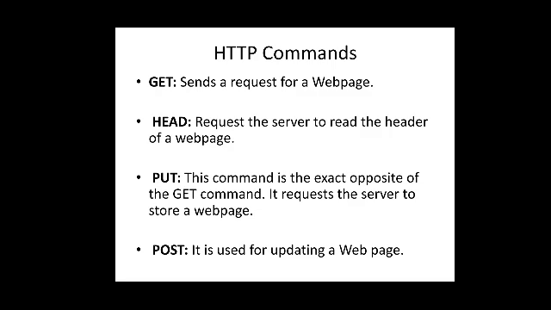There are two types of web pages, static web pages and dynamic web pages. An example of a static web page: if you take Newton's law, I have created a new web page for Newton's law. Newton's law remains as it is, it will not change. So it is a static web page.